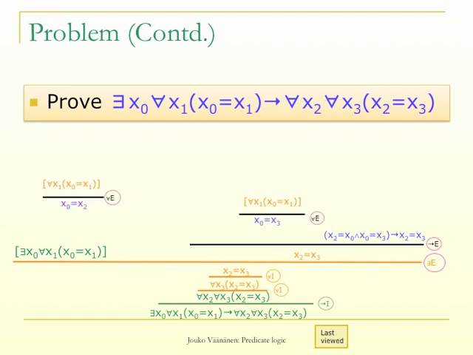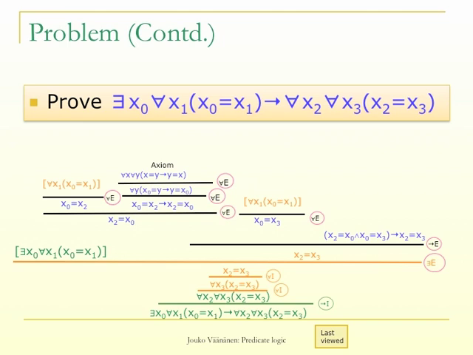Now, from the temporary assumption for all x1, x0 equals x1, we get x0 equals x2 by simply substituting x2 for x1. We also get x0 equals x3. This identity x0 equals x2 we have to turn around by means of the symmetry axiom in order to get x2 equals x0.